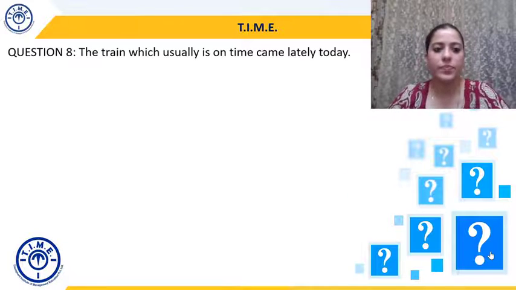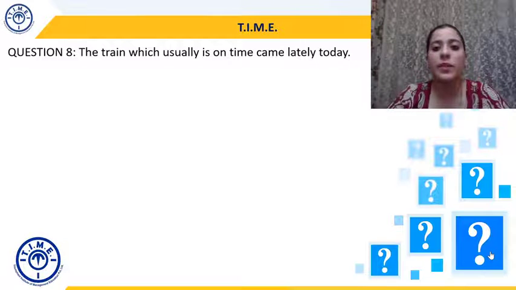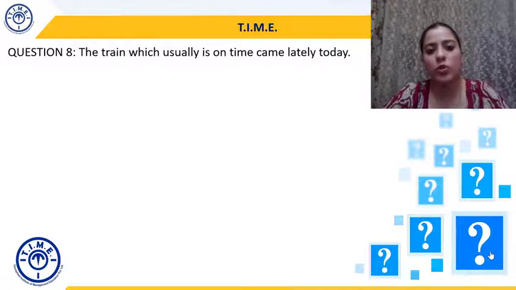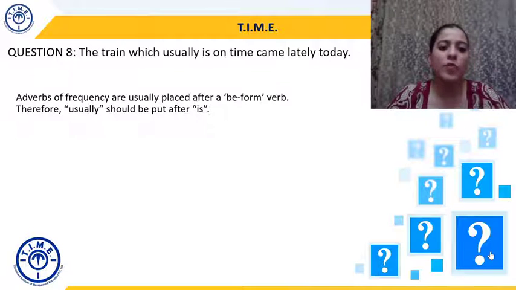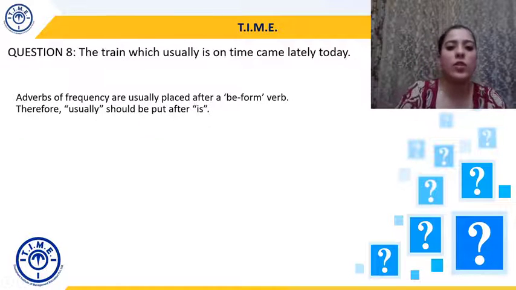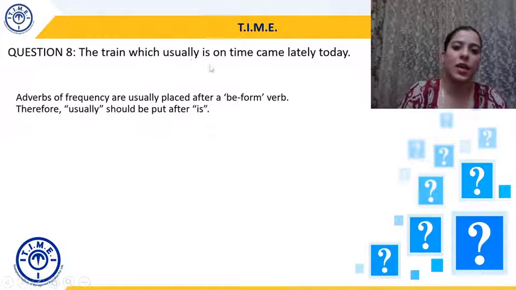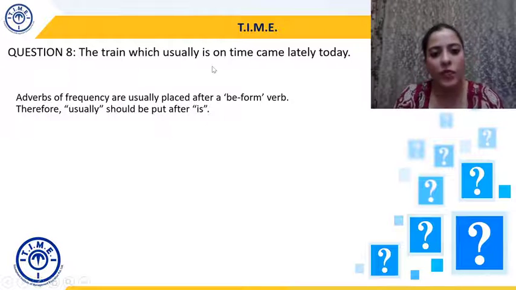Question 8. The train which usually is on time came lately today. So the error here is actually in two parts. There are two errors in the sentence. The first is that adverbs of frequency are usually placed after a be form verb. So the be form verb here is "is". We know this from our previous discussions on verbs. So adverbs of frequency are usually placed after a be form verb. So usually will actually come after is.